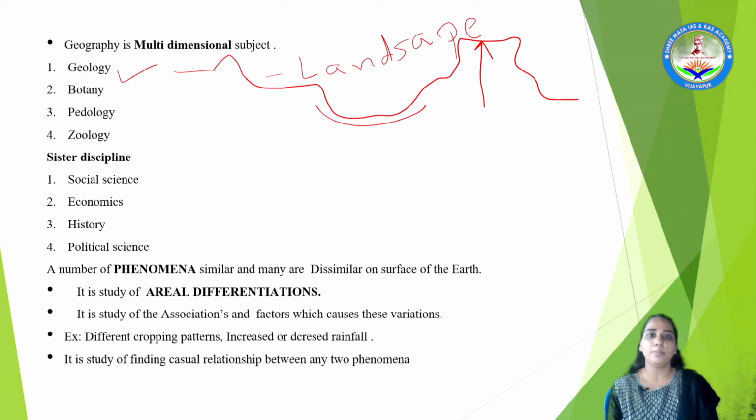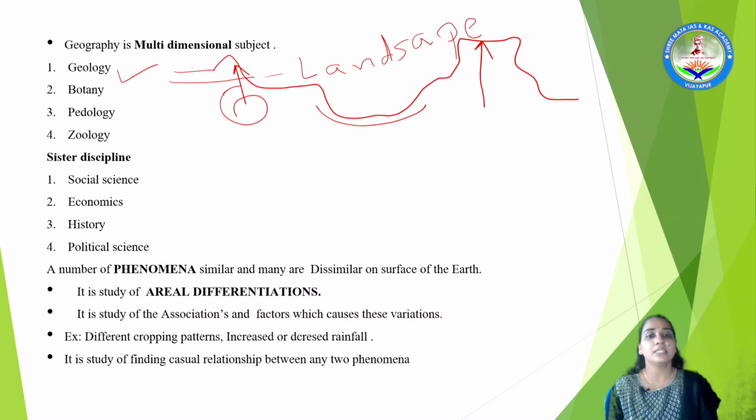It might be the depressions, it might be the mountains, it might be different landscapes. Next, the multidimensional subject even includes botany. Botany is nothing but studying different flora and fauna, the plant kingdom. Because every plant impacts the surface of the earth. Next, even the plants do impact the interior part of the earth.